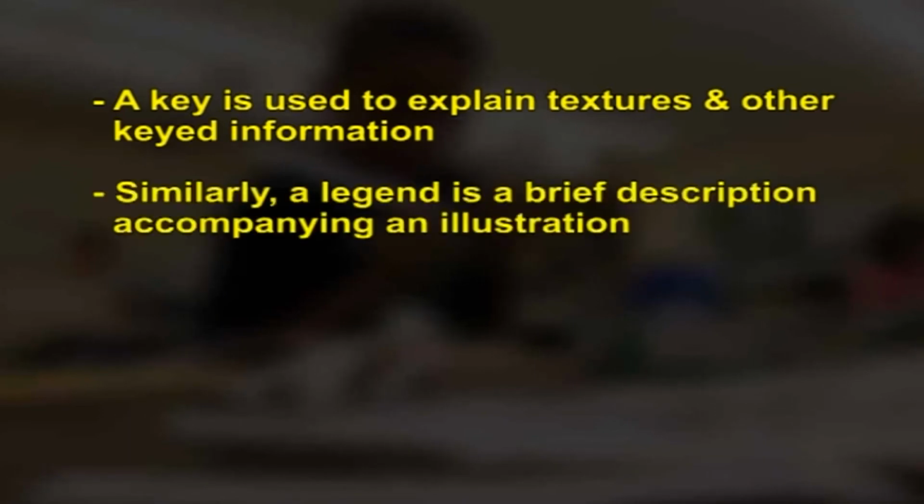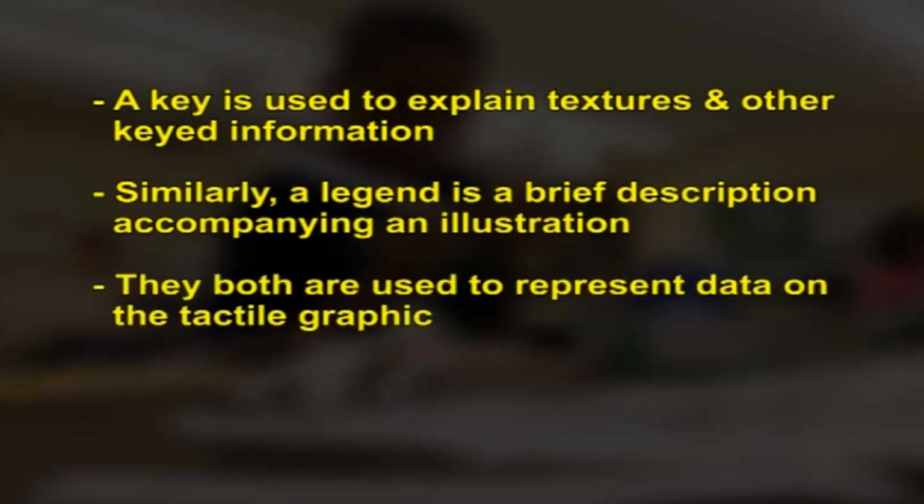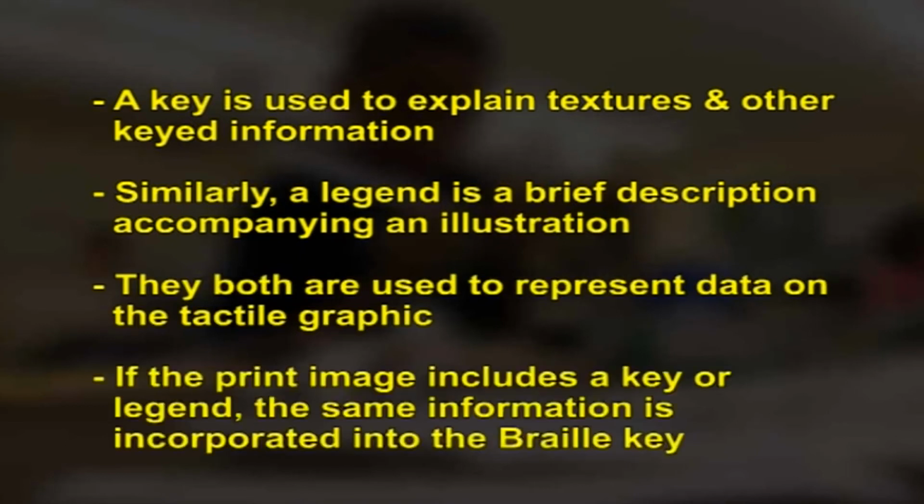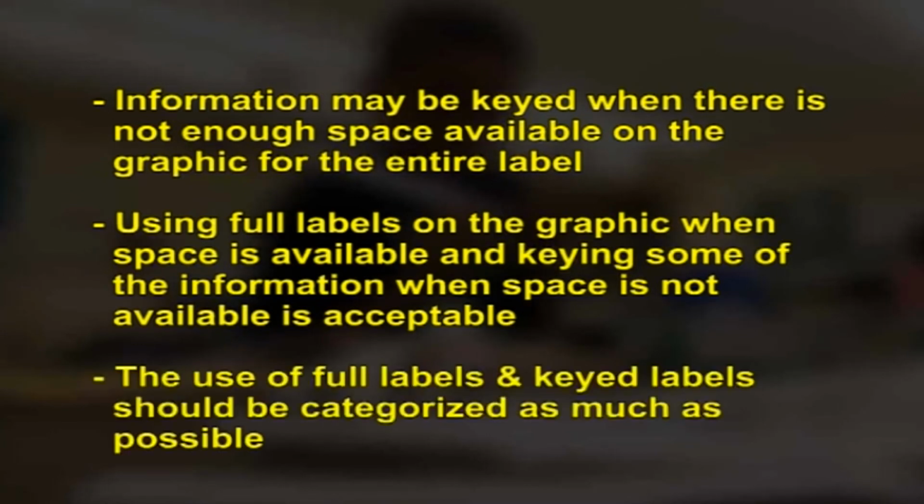A key is used to explain textures and other keyed information. Similarly, a legend is a brief description accompanying an illustration. These key and legends are used to represent data on the tactile graphic. If the print image includes a key or legend, the same information is incorporated into the braille key. Information may be keyed when there is not enough space available on the graphic for the entire label. Using full labels on the graphic when space is available and keying some of the information when space is not available is acceptable. The use of full labels and keyed labels should be categorized as much as possible.